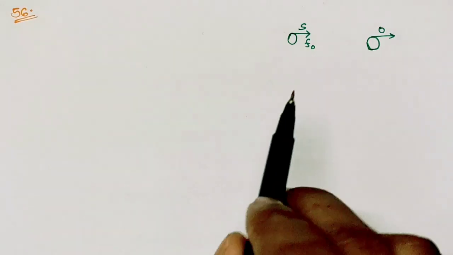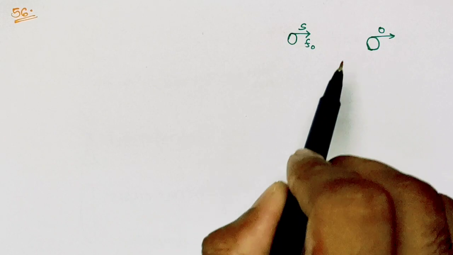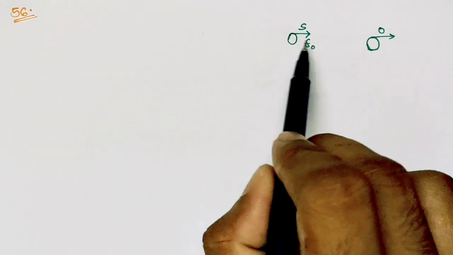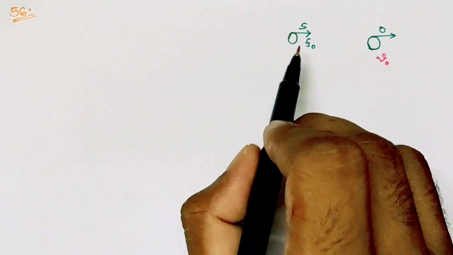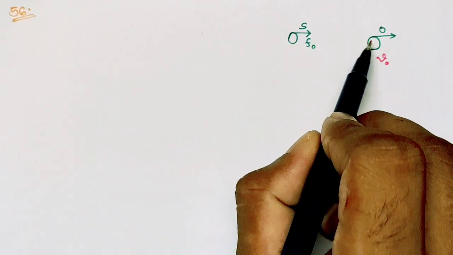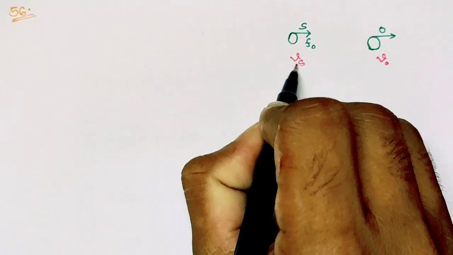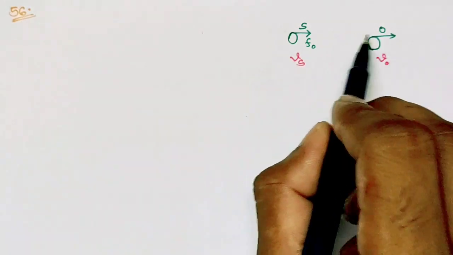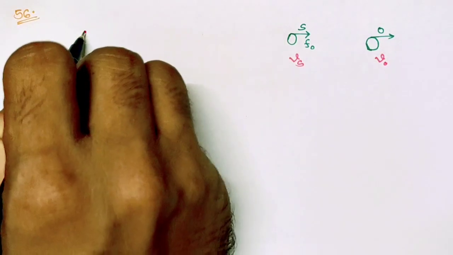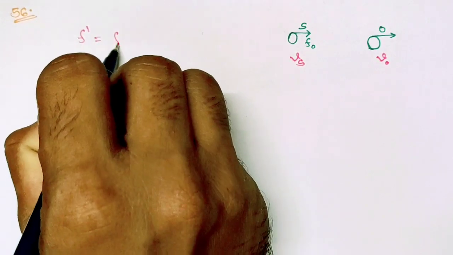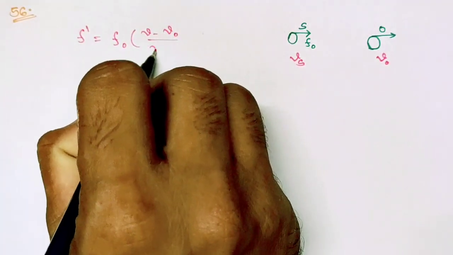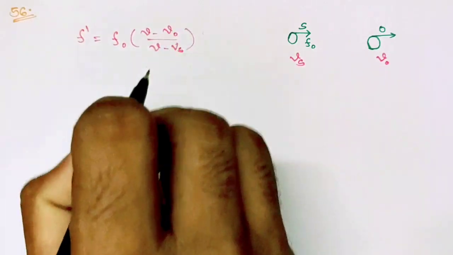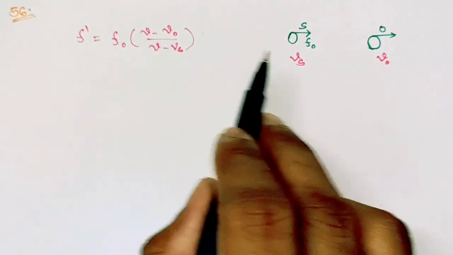From Doppler effect, we know that when an observer is moving away from the source with speed Vo, and a source is moving towards the observer with speed Vs, then the apparent frequency observed by the observer, that is f dash, is given by f naught times V minus Vo divided by V minus Vs. Here V is the speed of the sound in the medium.